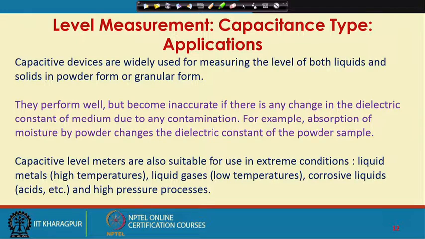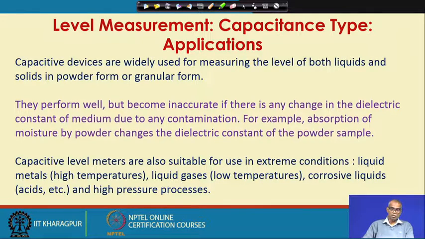For example, absorption of moisture by powder changes the dielectric constant of the powder sample. So, if there is moisture absorbed, the dielectric constant of the powder will change, and that will bring in some